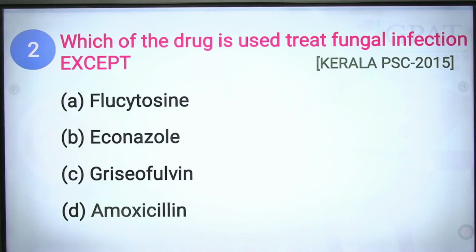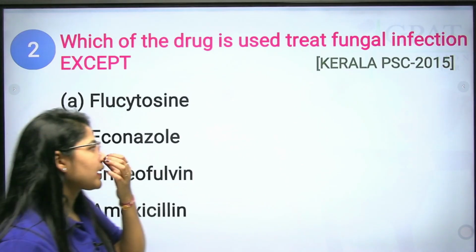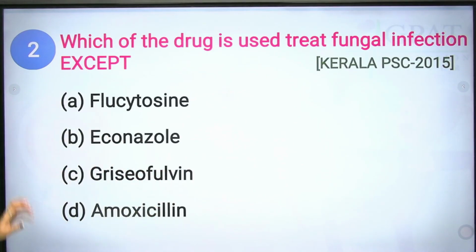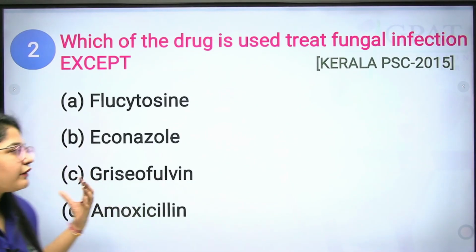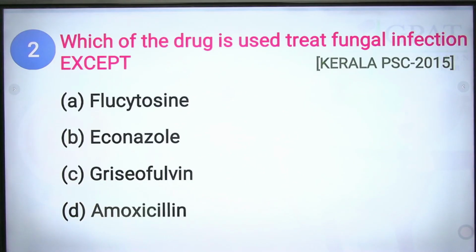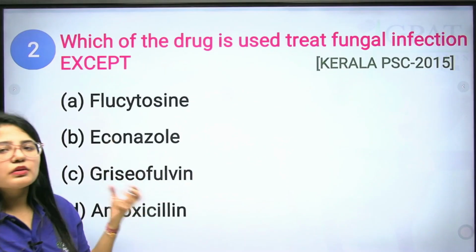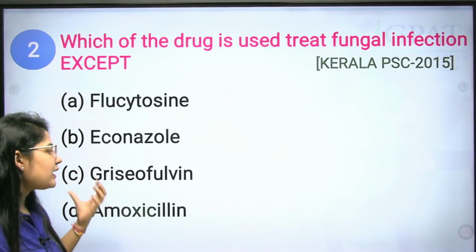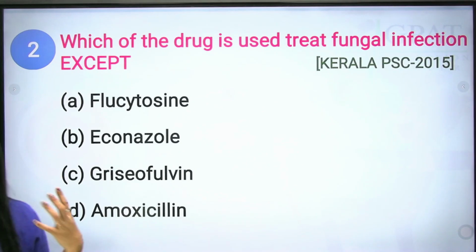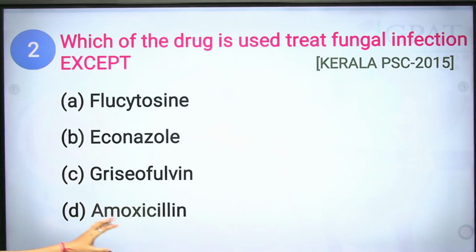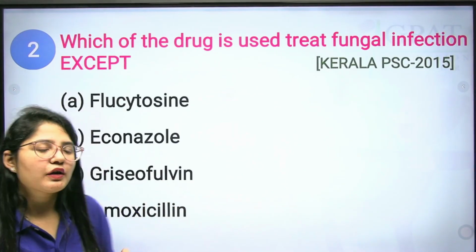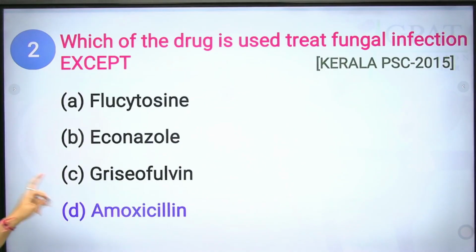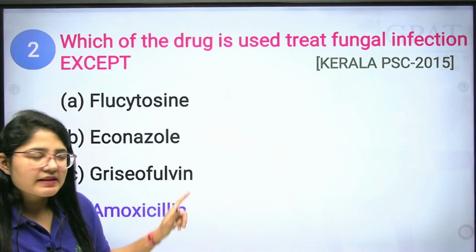Question number 2, which of the drugs is used to treat fungal infection except? This is the question from Kerala PSC 2015. First is option A, flucytosine. Flucytosine is used in the treatment of fungal infections. Itraconazole, an azole drug, is obviously used in fungal infections. Griseofulvin is also used as an antifungal. Next is amoxicillin. This is a penicillin group antibiotic, and obviously not an antifungal. Option number D will be your correct answer.